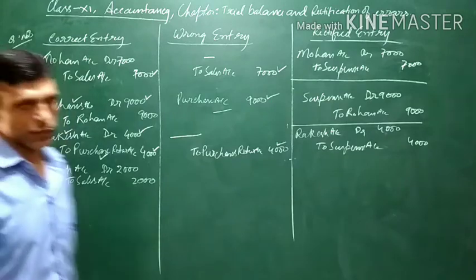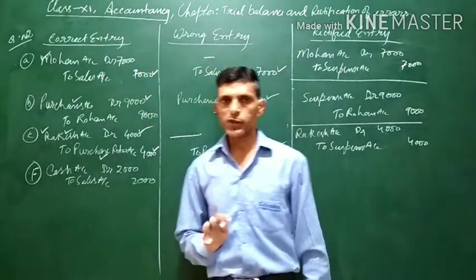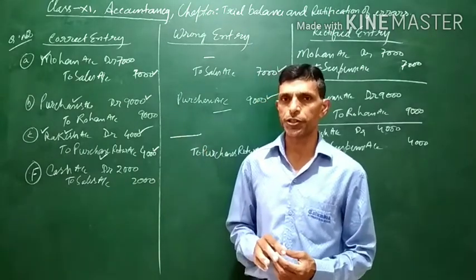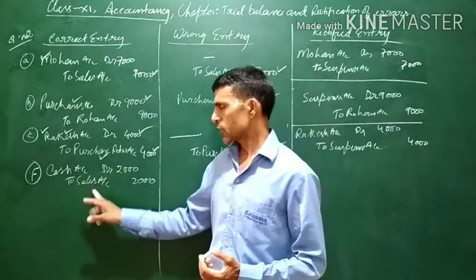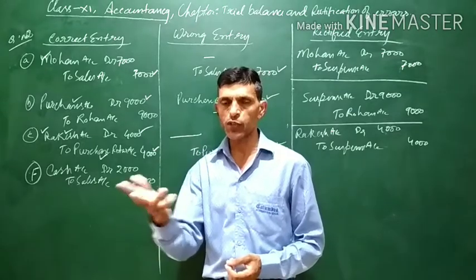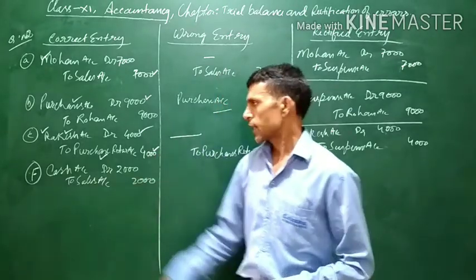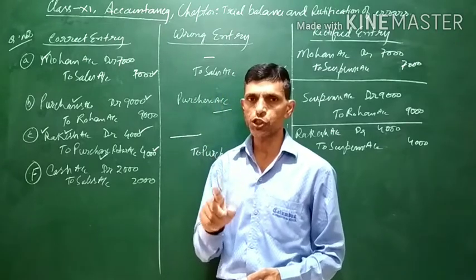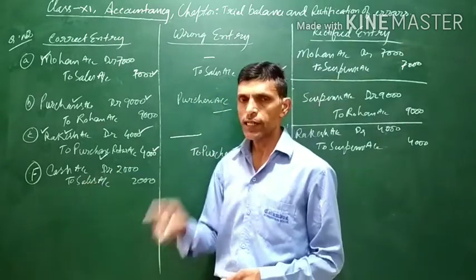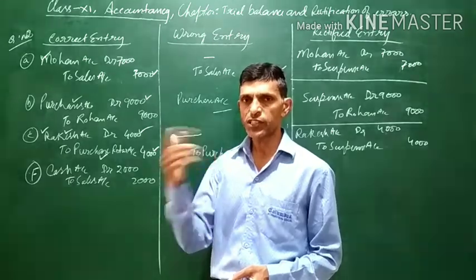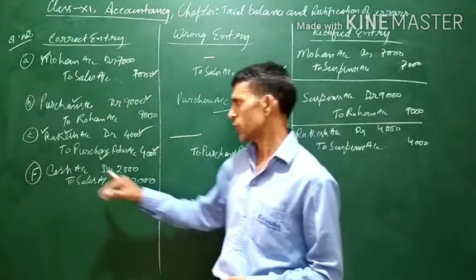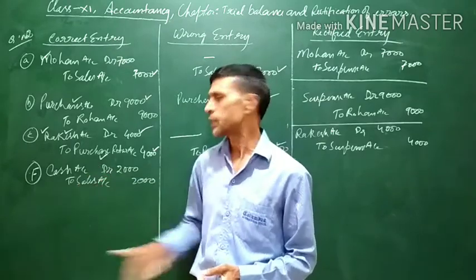Now let us see what it is. When goods are sold, cash sale means goods are sold and cash is received immediately. Entry will be cash account debit to sales, because when you are selling goods and receiving cash, cash is the asset for us, and the rule for asset is that if asset increases, it is to be debited. Cash will be increasing in the business.